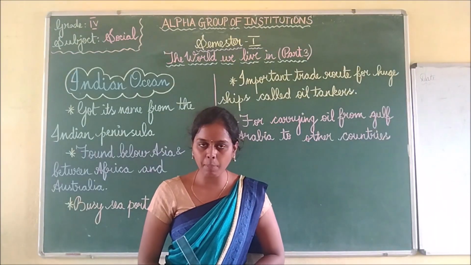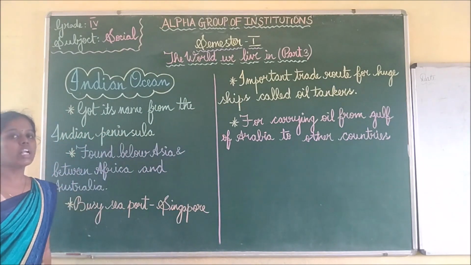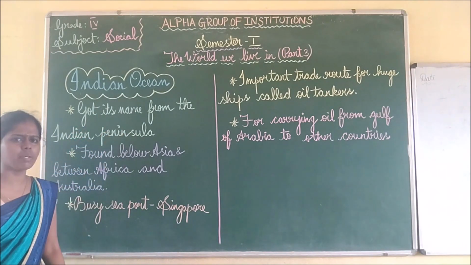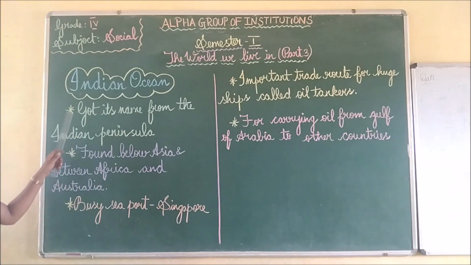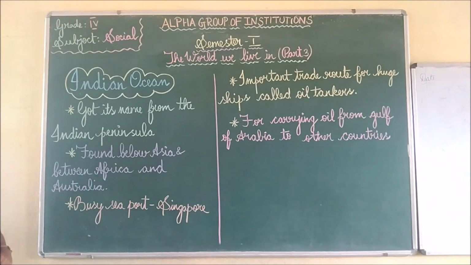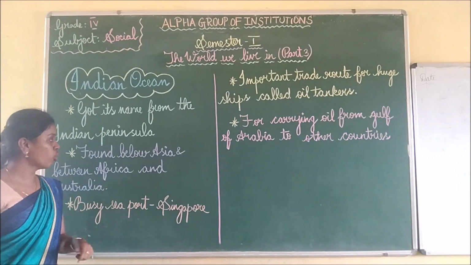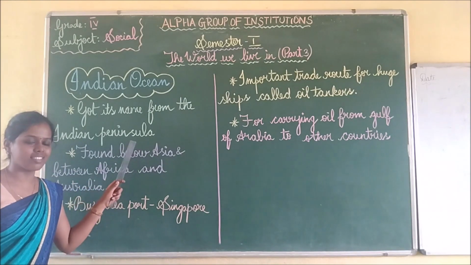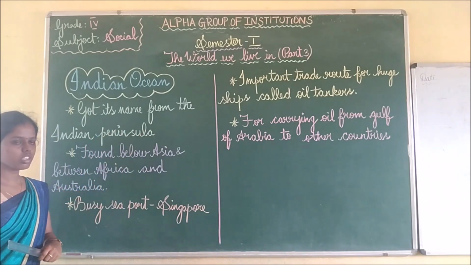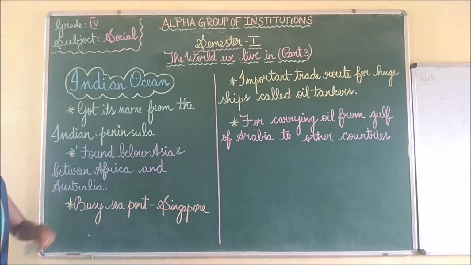Now we are going to see about the Indian Ocean, children. Now we will see how the Indian Ocean got its name. It got its name from the Indian Peninsula. The Indian Ocean is near India. So from that Indian Peninsula, since it is near India, it got its name Indian Ocean. Because of the Indian Peninsula only, it got its name as Indian Ocean.